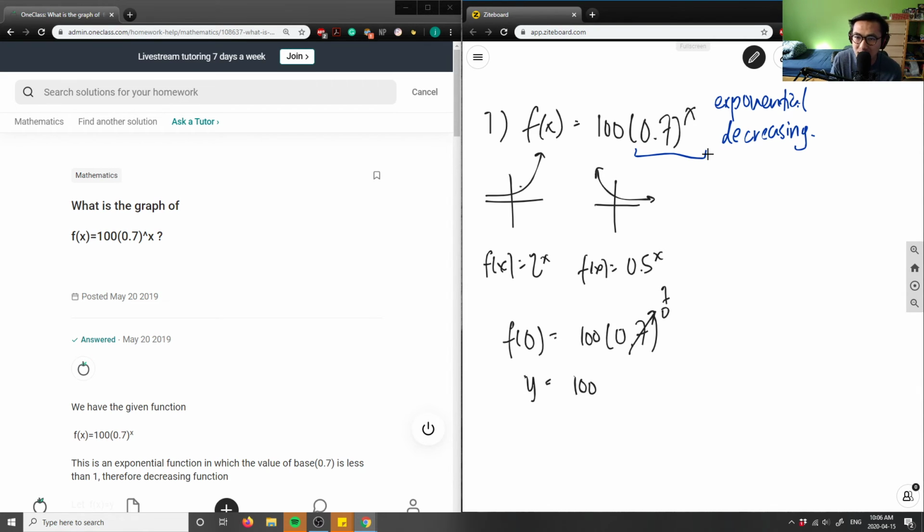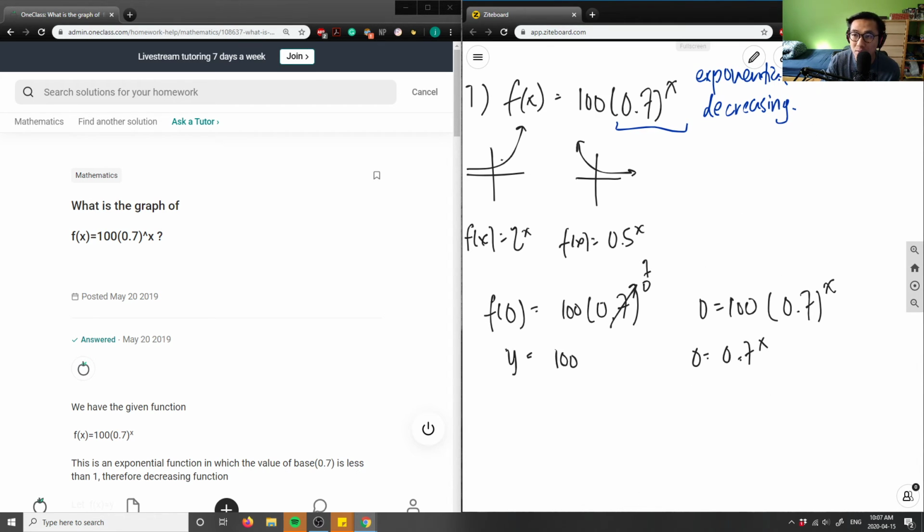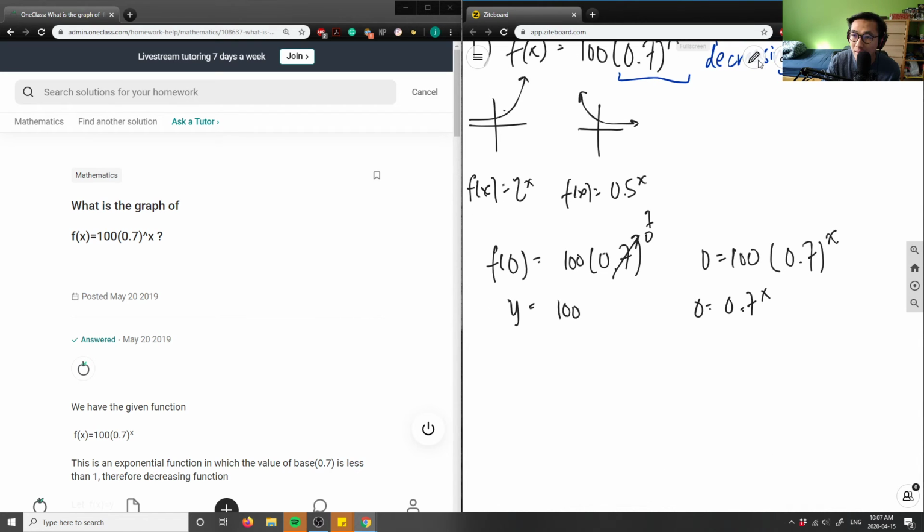So let's now solve for my x value in this case. I'm going to set y to 0, so I'll set f of x to 0 here. This would be 0 equals 100 times 0.7 to the power of x. I can divide both sides by 100, so I get 0 equals 0.7 to the power of x. Then I'm going to have to use a logarithm to bring this power down. I'm going to have to take the log of both sides, so I'll have log of 0 equals log of 0.7 to the power of x.